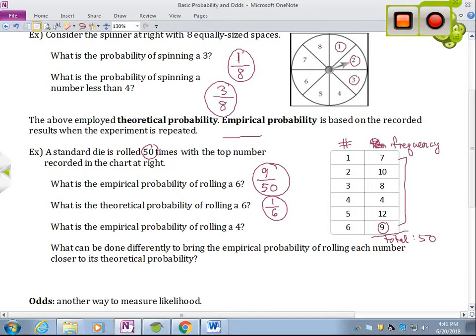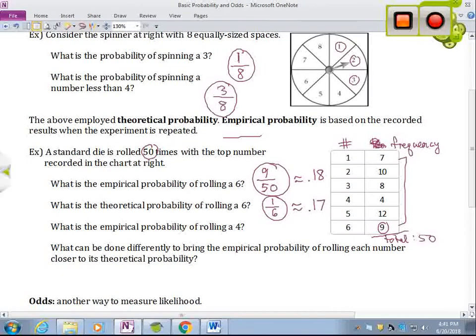And let's compare those. As fractions, it's a little tough to compare, but if we think about the decimals, if I actually divide 9 by 50, I get about 0.18 or 18%. 18% of the time a 6 was rolled. And if I do 1 divided by 6, I actually get about 0.17 or 17%. So really, that's pretty close. The actual probability was really close to what we would expect.